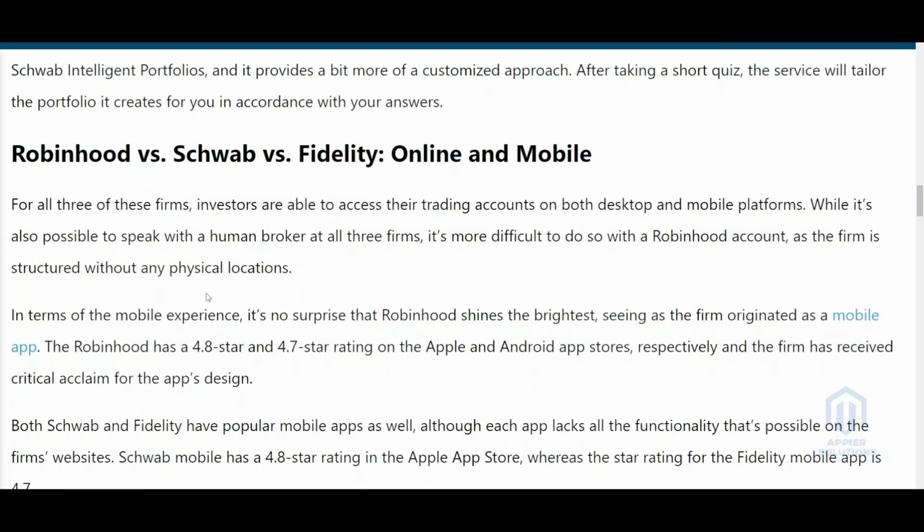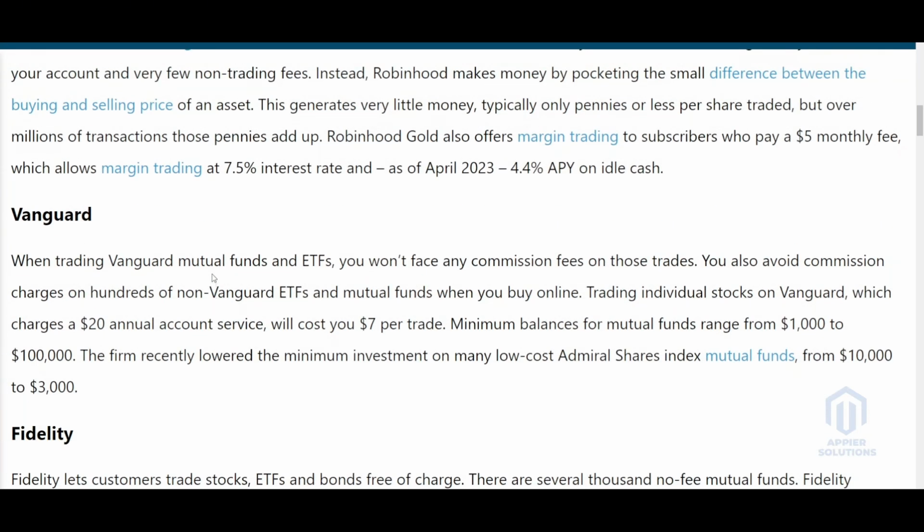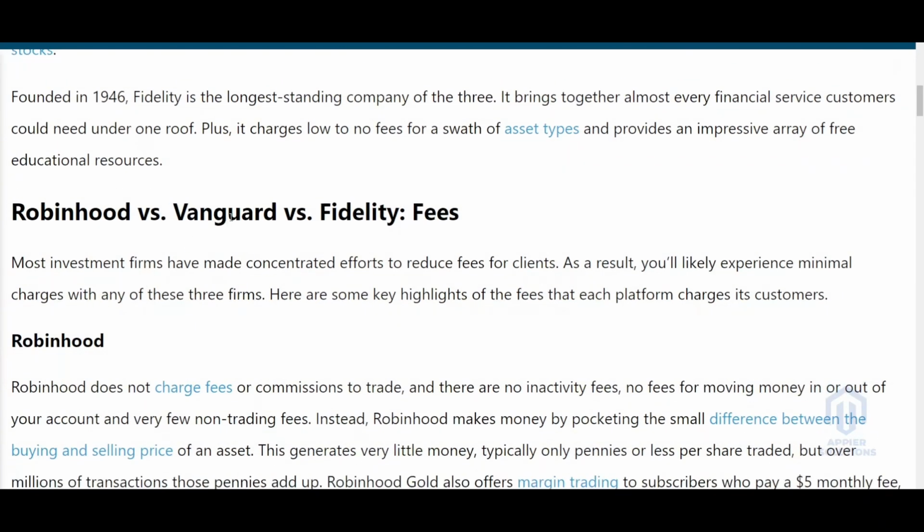In this video we're going to discuss the comparison between Schwab, Fidelity, Vanguard and Robinhood. We will talk about a bunch of stuff that is really necessary in order to make the comparison. So the first thing is the comparison between the fee structure for Robinhood, Vanguard, Fidelity and Schwab.